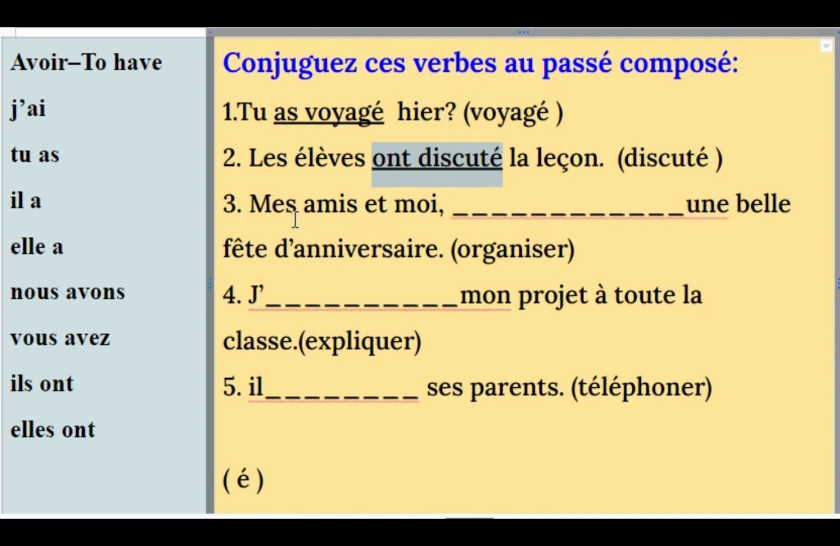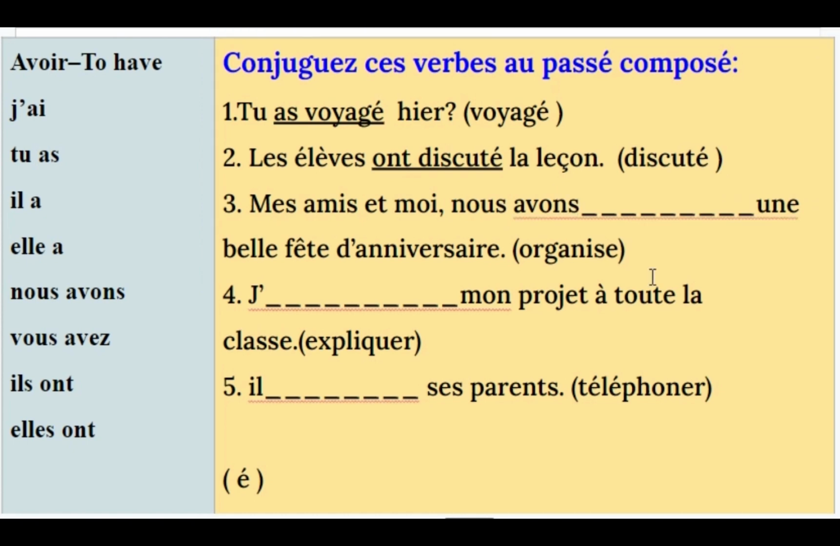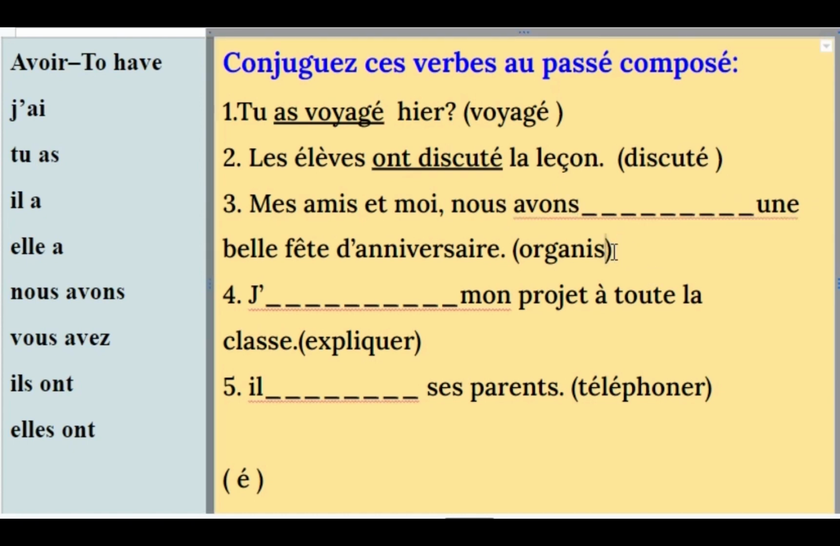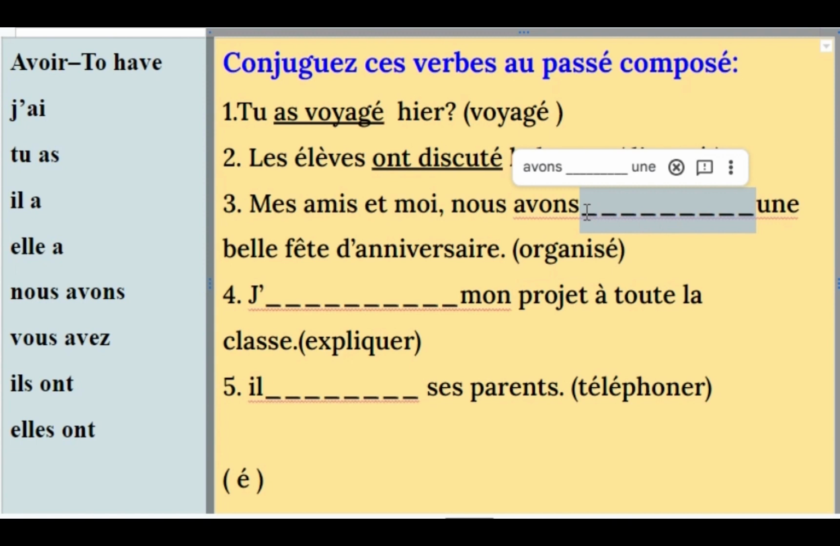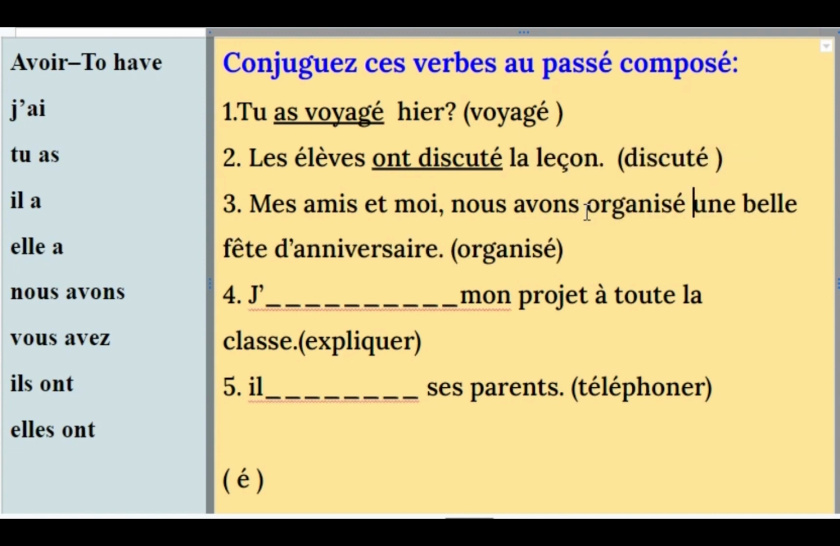So here it is going to be mes amis et moi, because there is a comma also, we should say nous avons, e accent aigu. So we're going to have mes amis et moi, nous avons organisé une belle fête d'anniversaire. Okay, nous avons organisé une belle fête d'anniversaire. We have organized a beautiful birthday party.